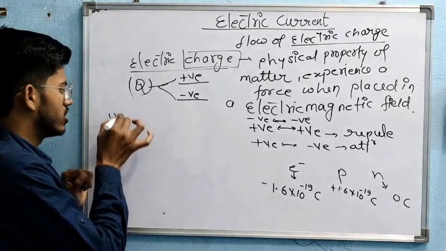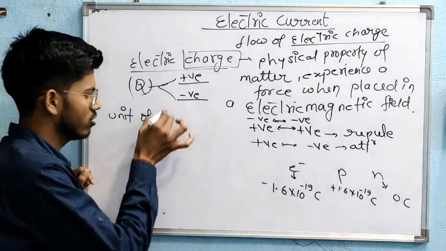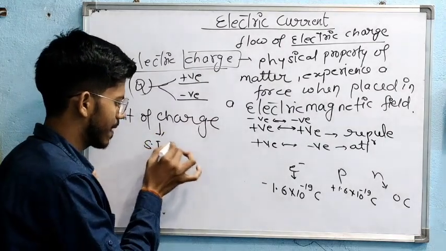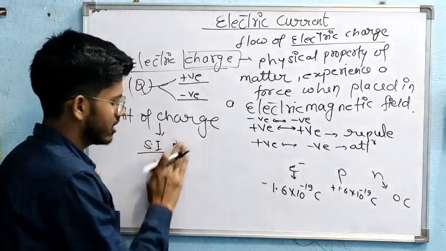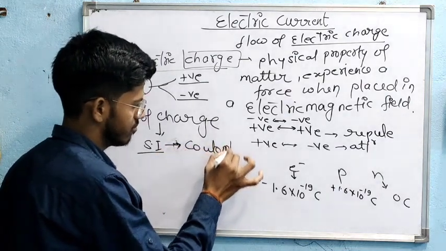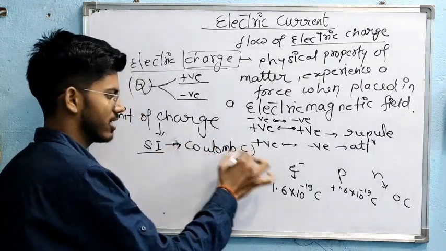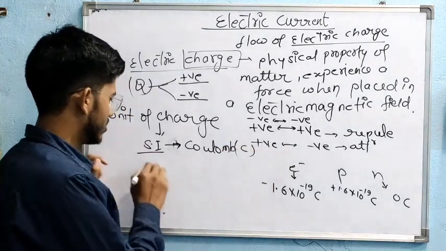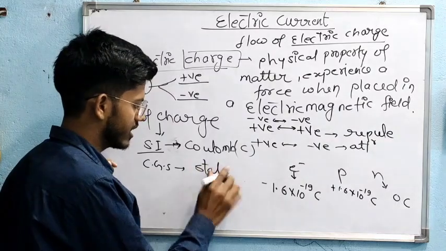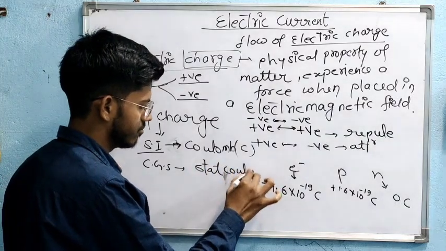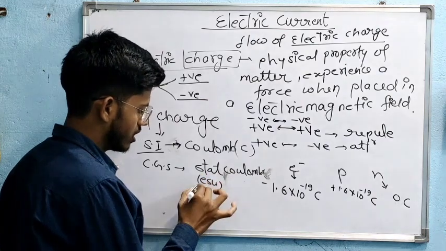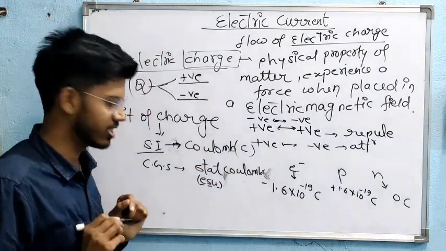Now the unit of charge. The SI unit is coulomb, represented by capital C. The CGS unit is statcoulomb, or ESU, the electrostatic unit.